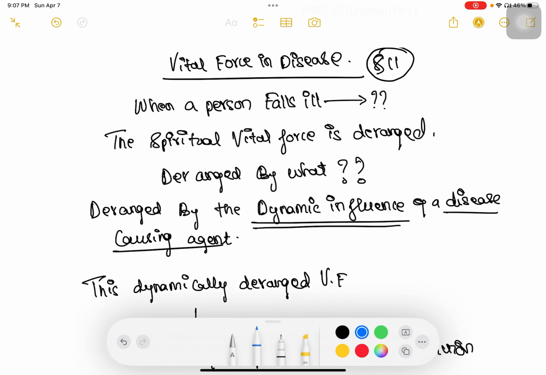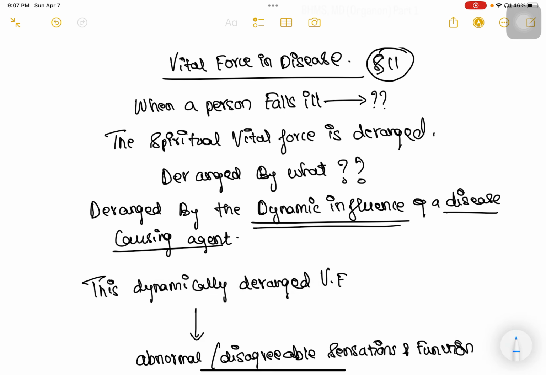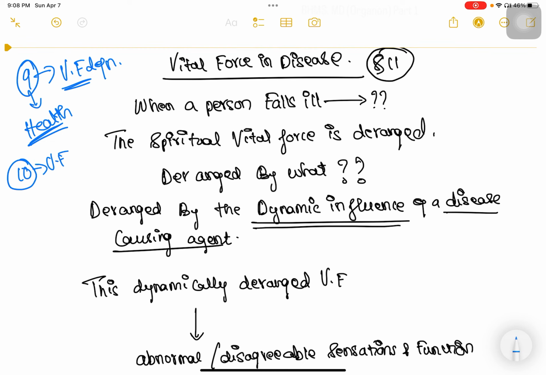Hahnemann basically in this aphorism talks about vital force in disease. We already know that in the ninth aphorism we talked about what vital force is, that is the definition of vital force and how it acts in health. Then the 10th aphorism was all about what happens to an organism when there is no vital force. If there is no vital force, there are no sensations, no functions, no self-preservation. A body cannot take care of itself or keep its own organism alive, so it will result in death. This is what we learned in the previous two aphorisms.